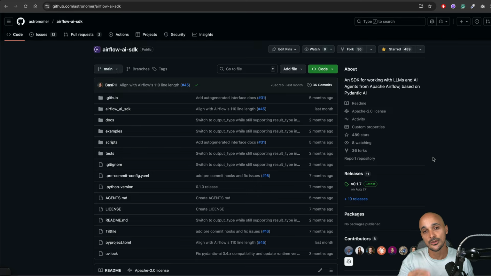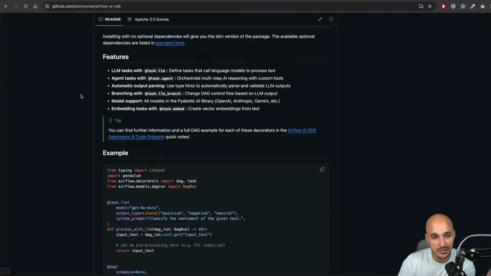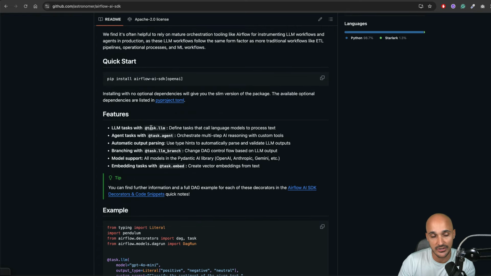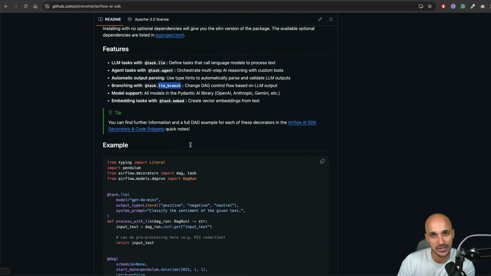But whenever you need to use AI in your Airflow DAGs, I recommend you take a look at the Airflow AI SDK. This is an open source project, and as you can see, as soon as you install it, you will have access to some decorators such as @task.llm, agent, and llm_branch. If you want to add AI in your branch tasks, you can do that, and so on. So truly, it is the easiest way to integrate AI in your Airflow DAGs. I recommend you take a look at it. But that's exactly what we're going to use right now for this task.